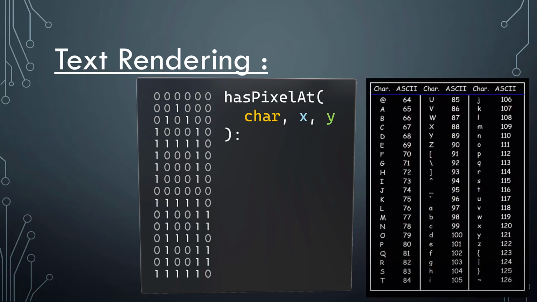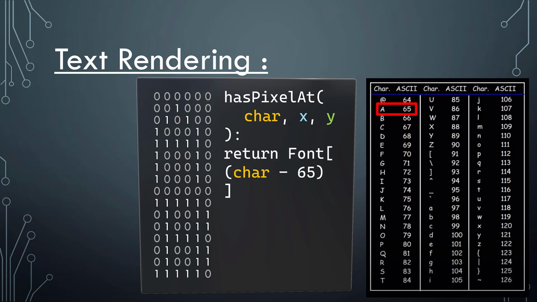And if you know the ASCII table, we know that if we're representing just letters, say, well, the first letter A has an ASCII code of 65, so if we pass the character A, we're actually being passed an unsigned integer with a value of 65.